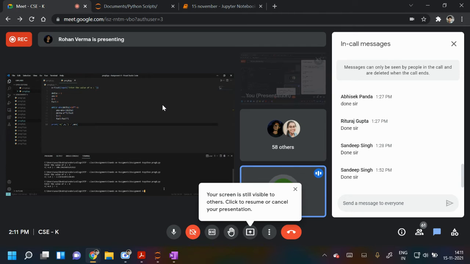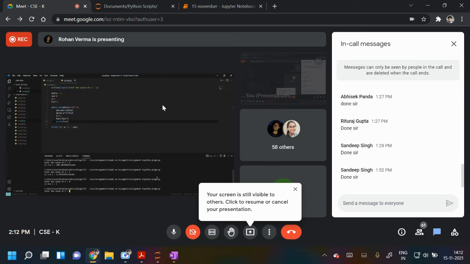It is giving 1. This is fine because e raised to power 0 is 1. You are putting 1, then it should give 2.718. Yes, sir, there is some issue with the code. In the factorial, check whether you are using the right factorial term. You initialize with 2. Let's check it here once.